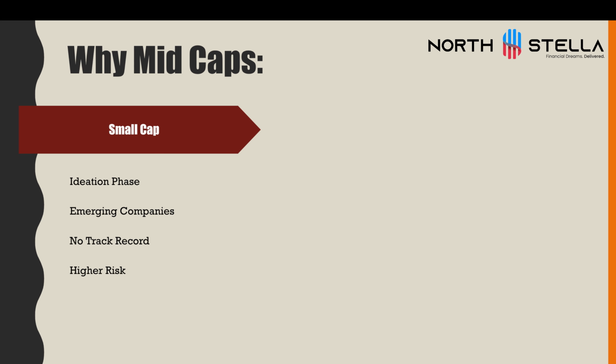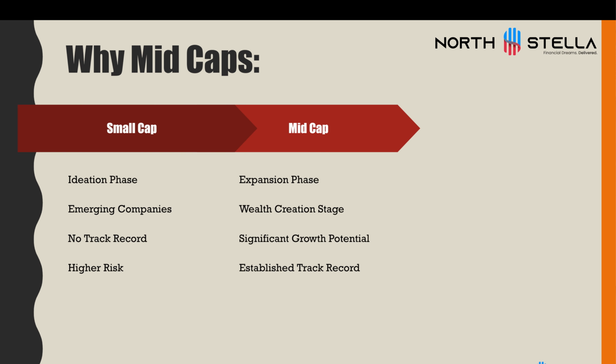Now we have to understand why you should be investing in mid cap stocks. Why not large cap and small cap? In this slide, we have shown what small cap stocks, mid cap stocks and large cap stocks are. Small cap companies are generally in an ideation phase. These are emerging companies with no track record, which provide a higher risk compared to mid cap. These are very small companies with less than 5,000 crore market capitalization, still in an ideation phase and yet to bloom. If we compare the same with mid-cap companies, those companies are in an expansion